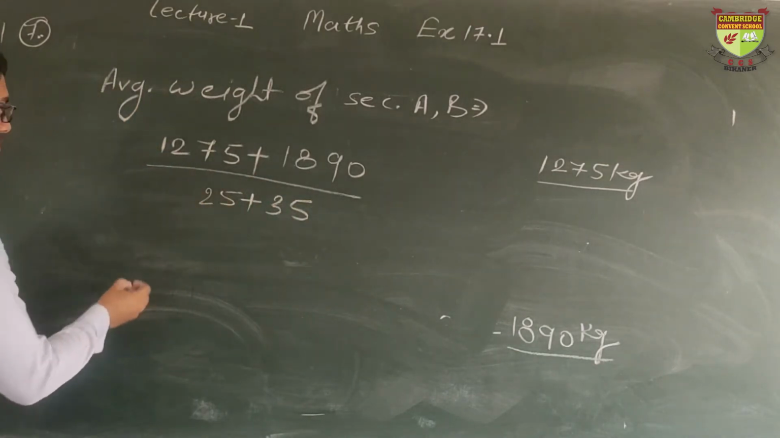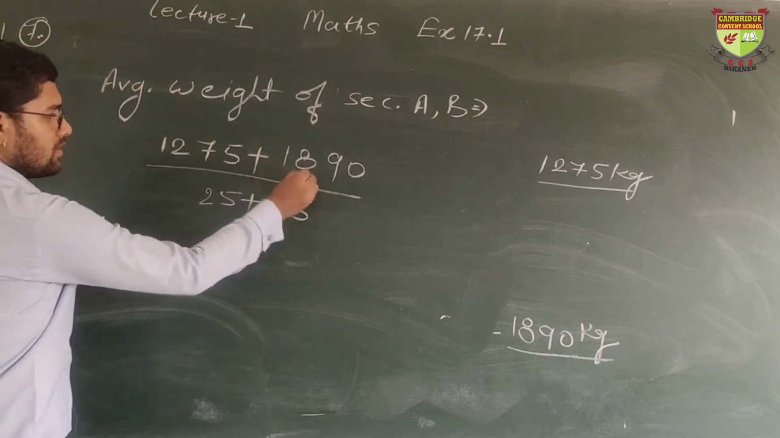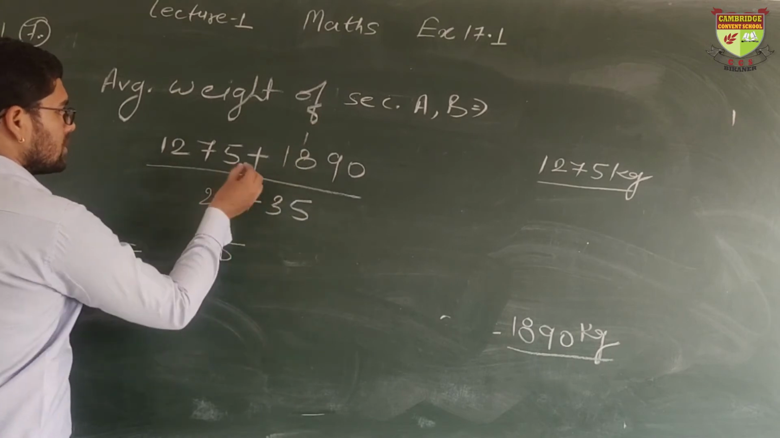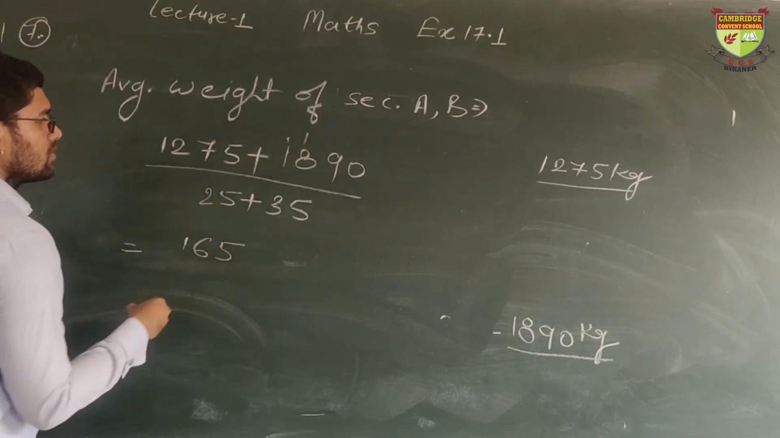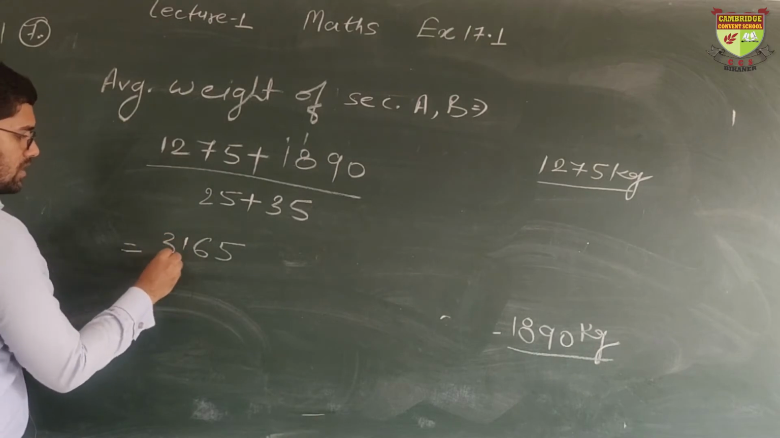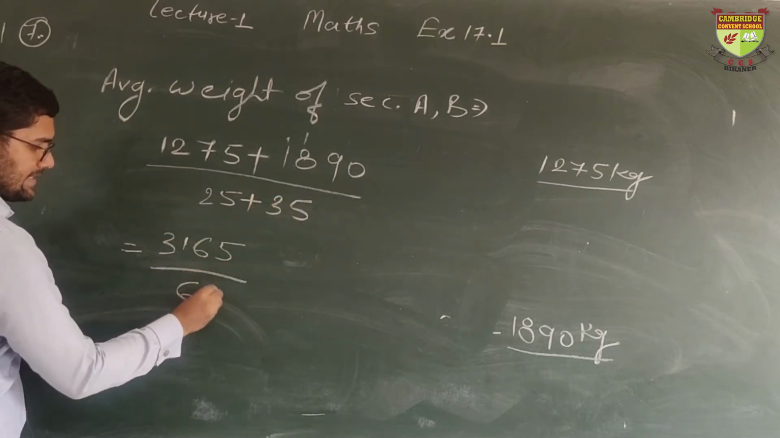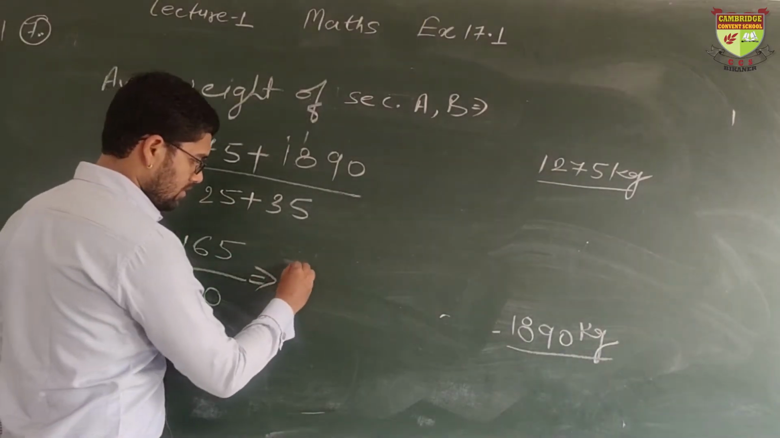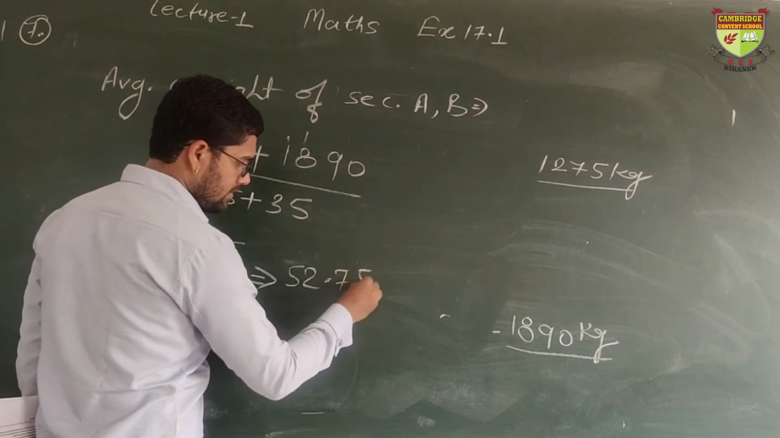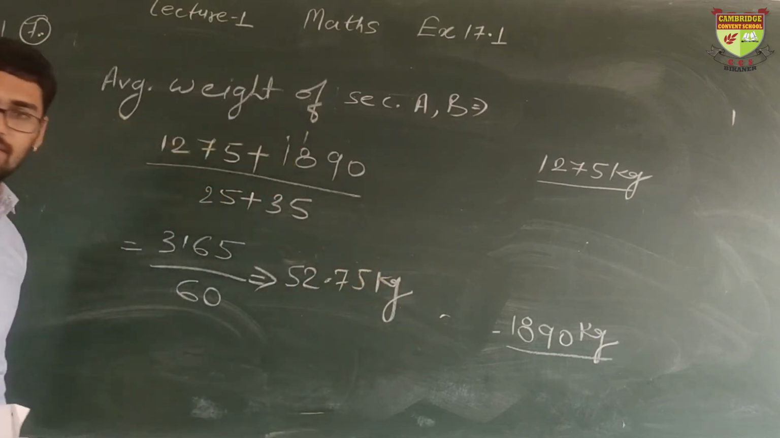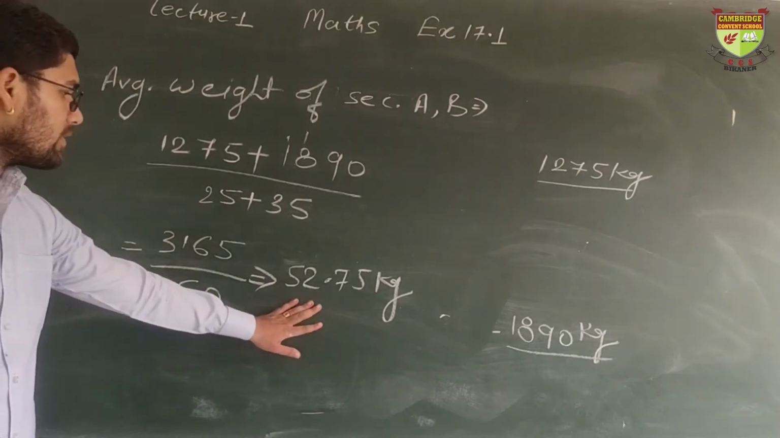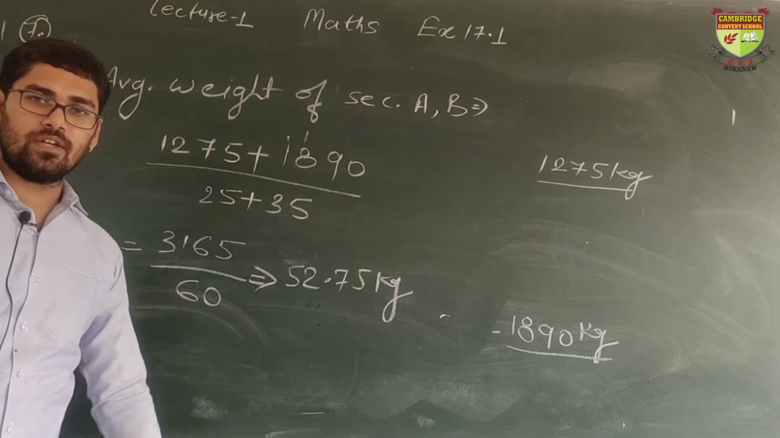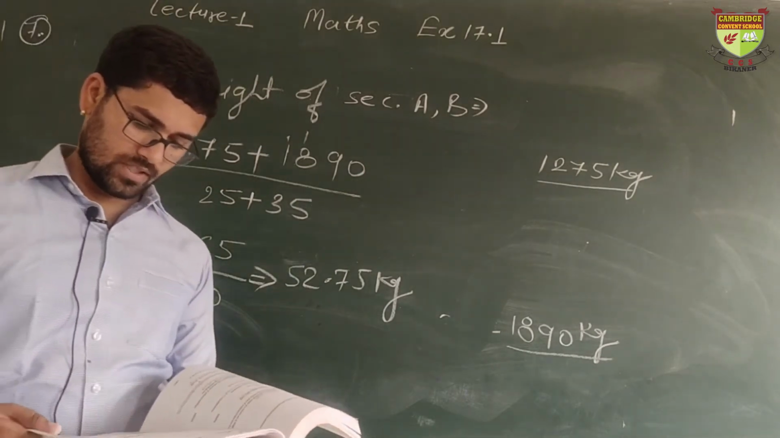Okay, now we are solving this. When we sum this, we will get 3165 upon 60. Fine. So when we divide this, we get 52.75 kg. That's it. This is the answer. So this is the average weight of all the students, including section A and section B. Fine. So this is question number 7, which has been completed.